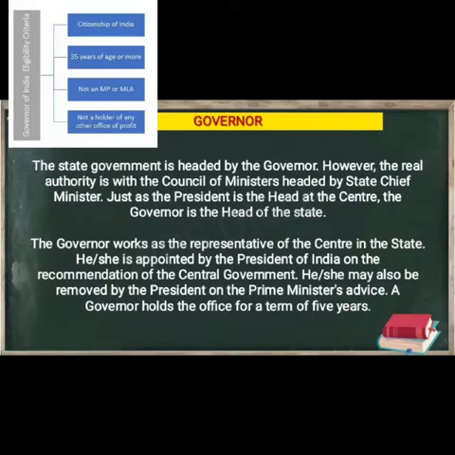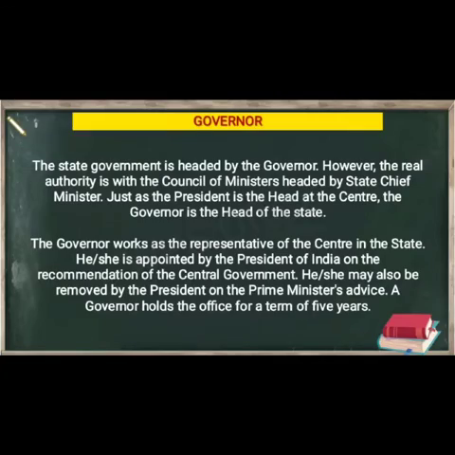He works as the representative of the center in the state. He is appointed by the President of India on the recommendation of the central government. He may also be removed by the President on the Prime Minister's advice. A governor holds office for a term of 5 years.